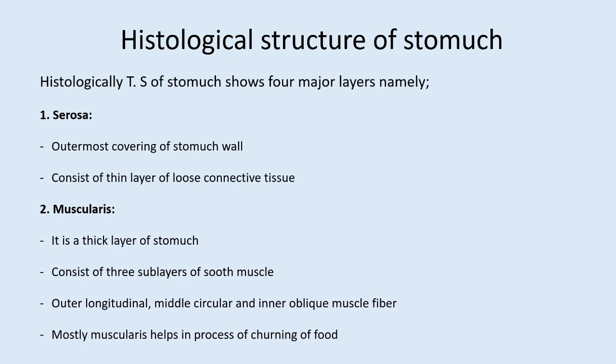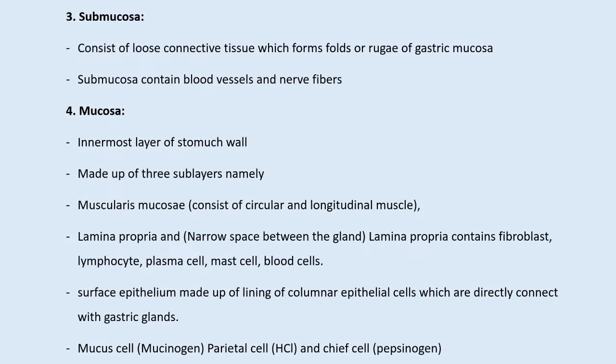Due to the presence of these muscles, the name muscularis is given, and this layer of the stomach plays an important role in mechanical digestion. Due to the presence of these muscles, they can exert pressure on the food. So a process like churning of food takes place in the lumen of the stomach. Third, the submucosa is the smallest layer, but serosa and submucosa are highly condensed with blood vessels and nerve fiber.